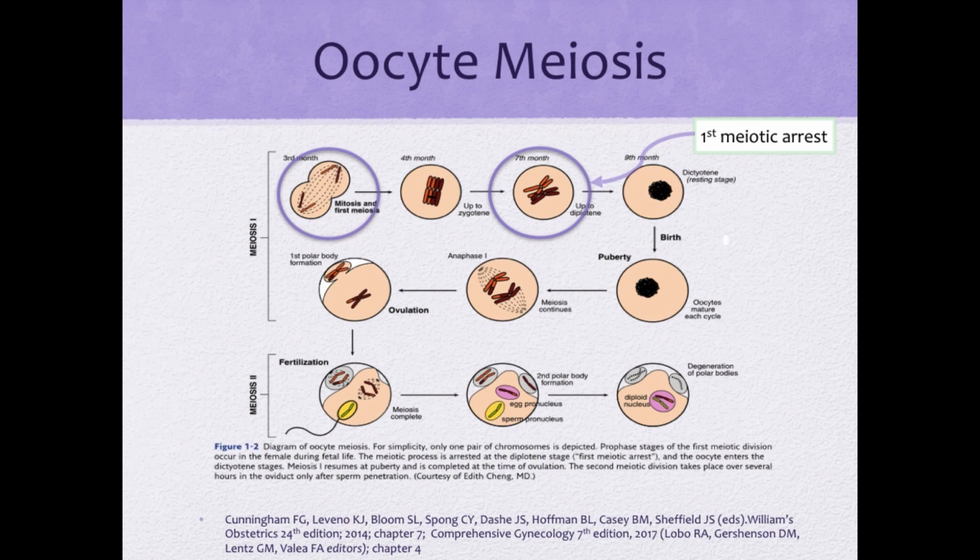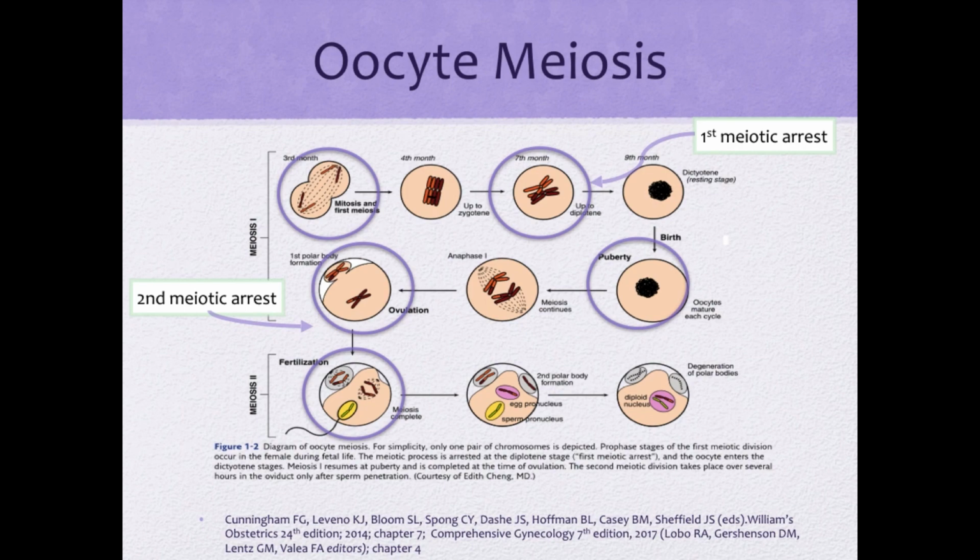Meiosis I resumes at puberty and is completed at the time of ovulation, where it undergoes the second meiotic arrest. The second meiotic division takes place over several hours in the oviduct only after sperm penetration, or what we call fertilization.